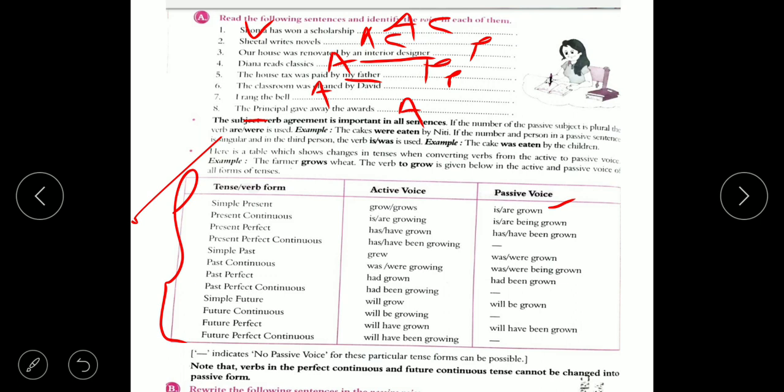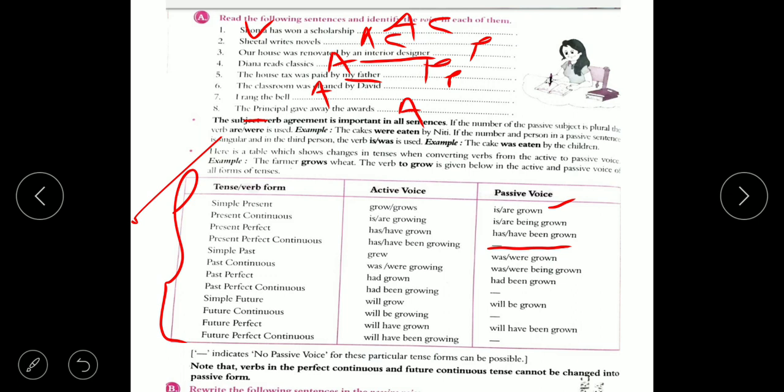Present perfect continuous tense, no change. Simple past tense, was grown, or if it is plural then were grown. If was and were are already given, past continuous tense, then you write was being and were being. And past perfect, had grown, had and the second form is given, then you write had been and third form.